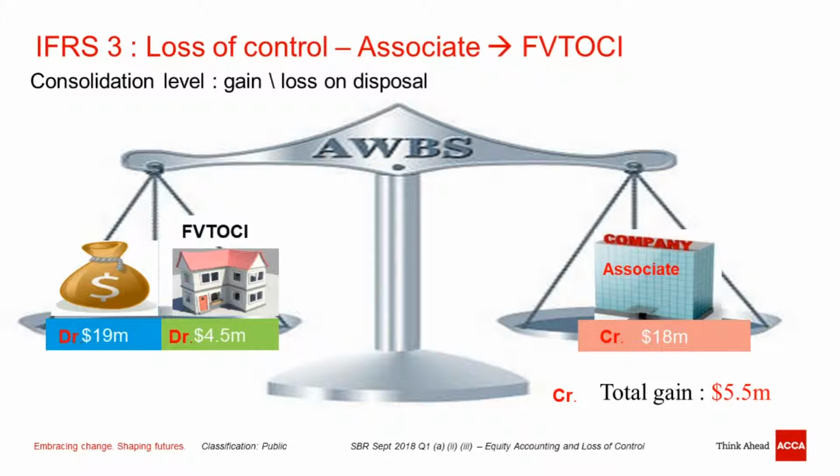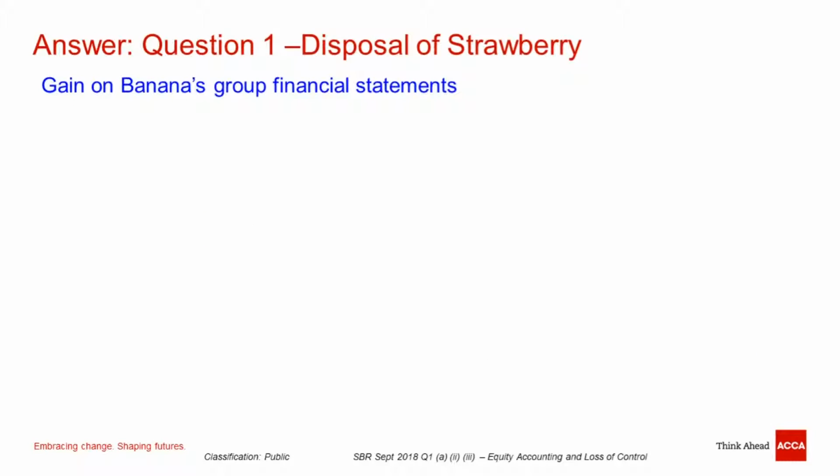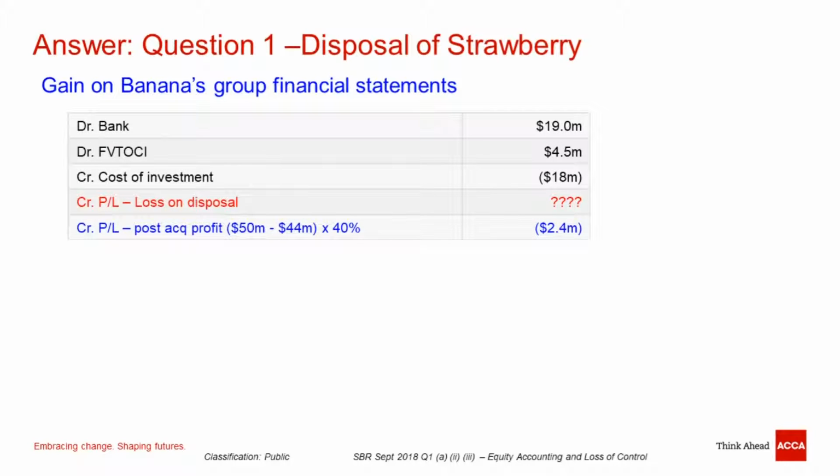What should be the entry? The entry is actually staring at you. By just looking at this picture, you should debit bank 19 million, debit financial instrument fair value through OCI 4.5, and you wipe away the investment in the associate, 18 million. So the total gain recognized in the profit and loss account should be 5.5. Now I show the entry exactly equal to the chart. You debit bank 19 million, debit fair value financial instrument 4.5, and you give up the cost of investment in the associate company 18 million. In total I should recognize a 5.5 gain.